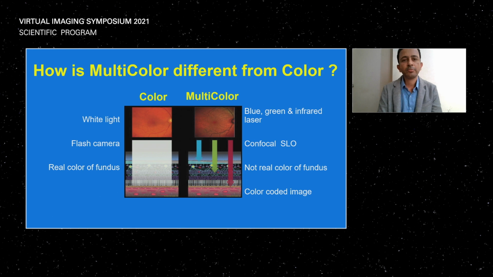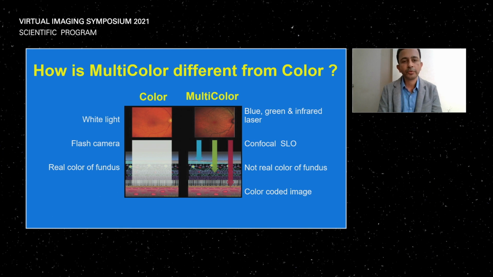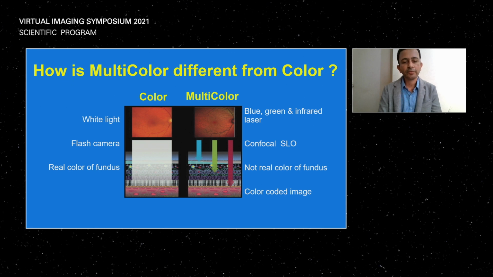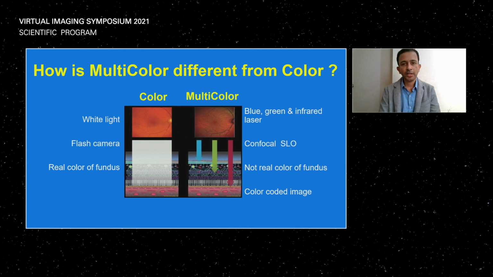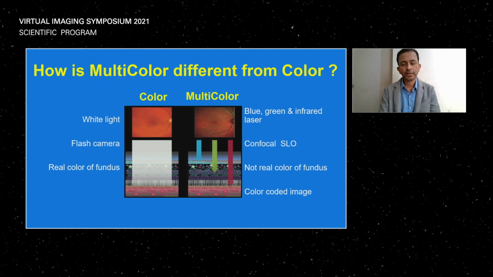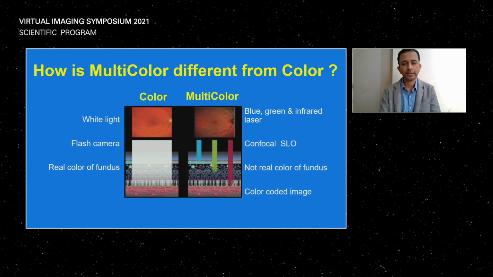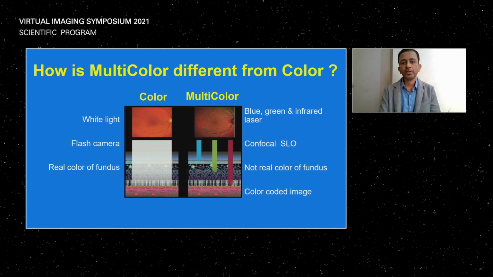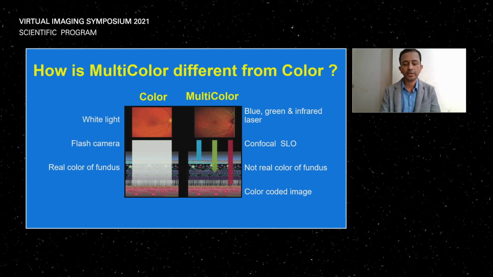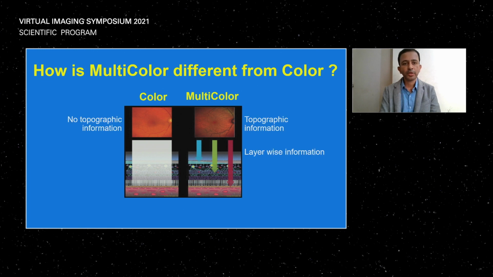To understand the multicolor imaging modality, we know that normal color fundus photography uses white light, a flash camera, and gives us a real color fundus photograph of the retina. However, multicolor imaging is based on confocal scanning laser ophthalmoscopy and uses three laser channels: blue, green, and infrared lasers. It doesn't give us a real color fundus photo, but a color-coded, pseudo color image.